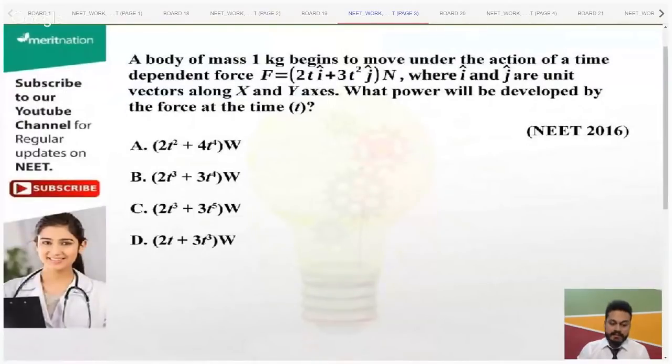So let's read the question, everyone. A body of mass 1 kilogram begins to move under the action of a time-dependent force. The force is given as 2t i cap plus 3t square j cap, where i and j are unit vectors along x and y axis.